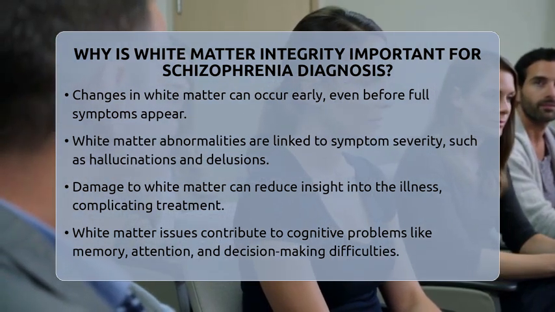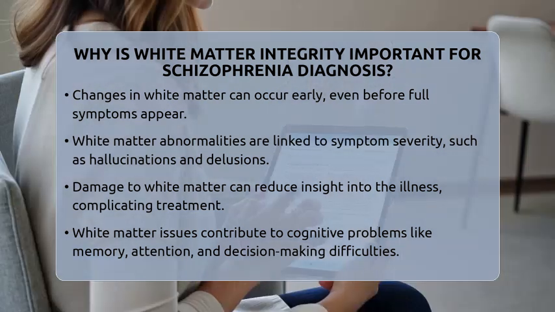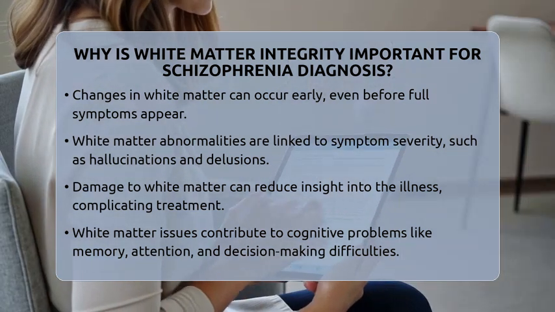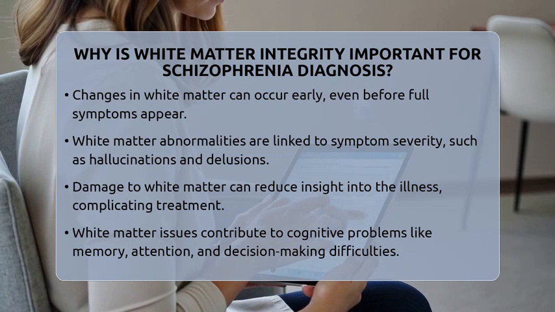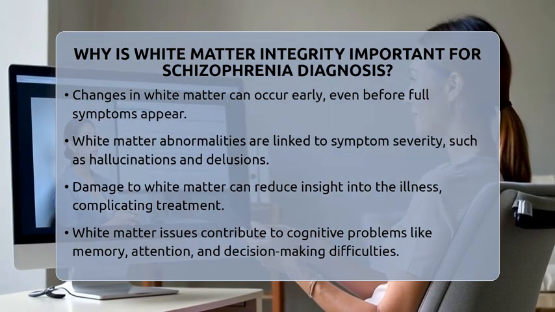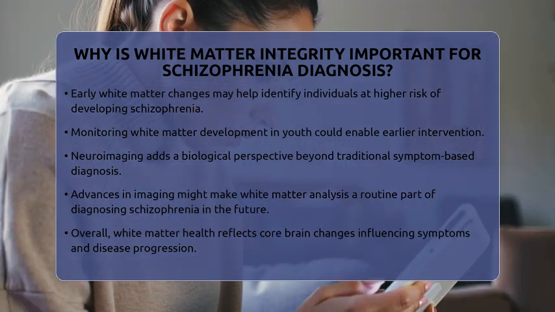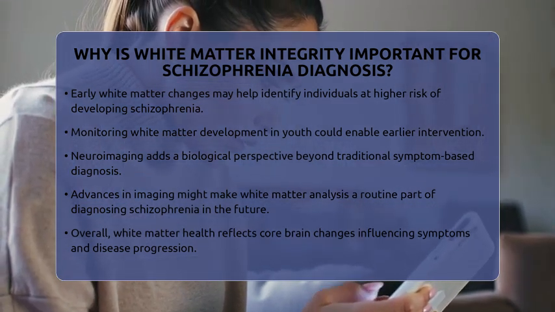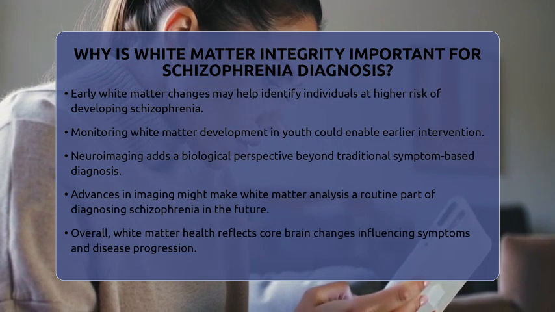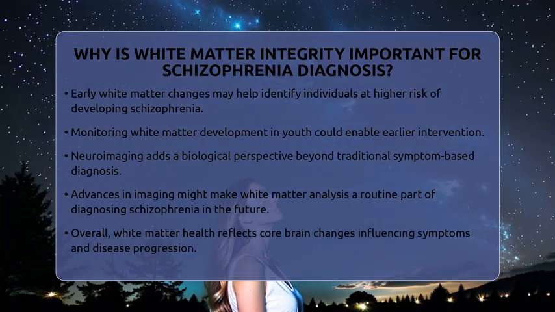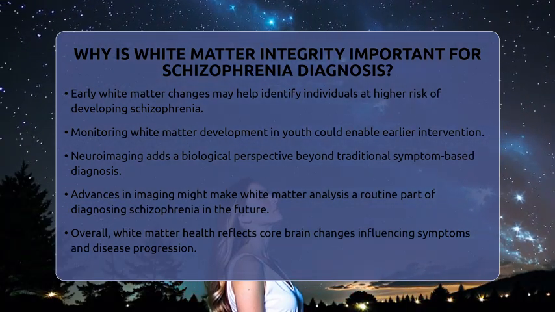Another reason white matter integrity is important is because it might help identify who is at risk of developing schizophrenia. For example, young people at high risk who do not show normal white matter development over time are more likely to develop the disorder. Detecting these early changes could help doctors monitor and intervene sooner.